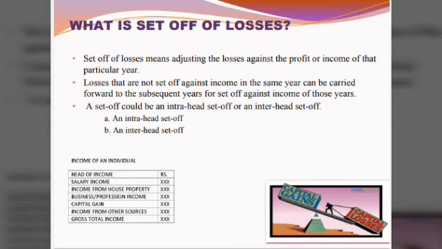It is not necessary that an individual should get only a gain out of all these 5 heads. He might have losses under any head of income. Whether these losses can be adjusted against the incomes available, we will see under set off of losses.